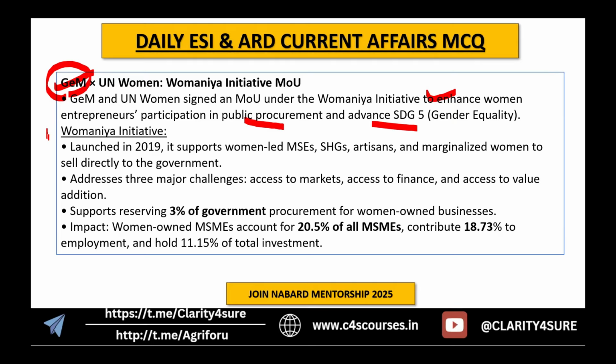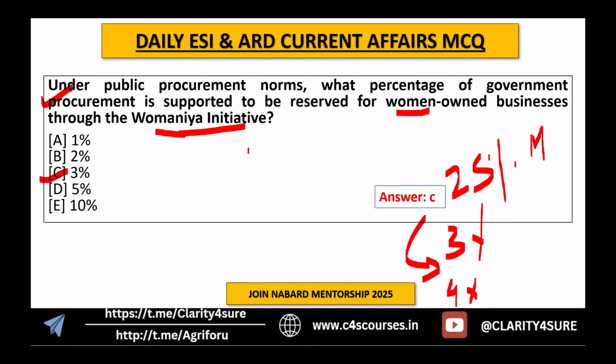So as I said, in this Womaniya initiative, it was launched in the year 2019 to support women-led MSEs and SHGs, then artisans and marginalized women to sell directly to the government. So micro and small enterprises, SHGs, then artisans, and this procurement is again for the MSEs.